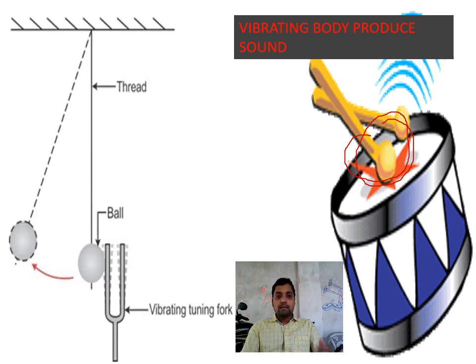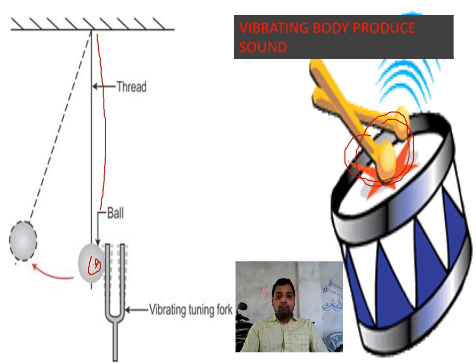And in the case of a simple pendulum, we take a tuning fork and hit it to the pendulum. The pendulum is made up of a metallic bob or ball, which is connected to a thread. Here you can see the thread, and this thread is connected to a ball made of metal.